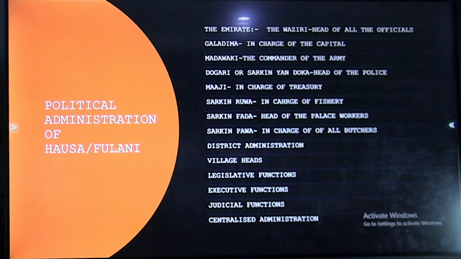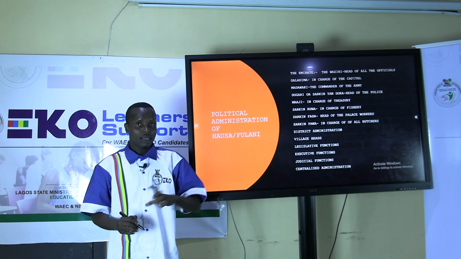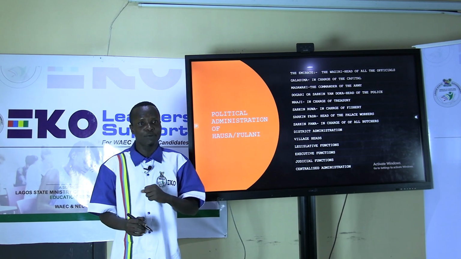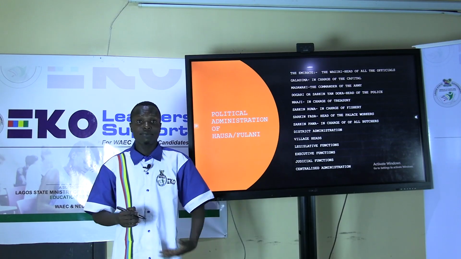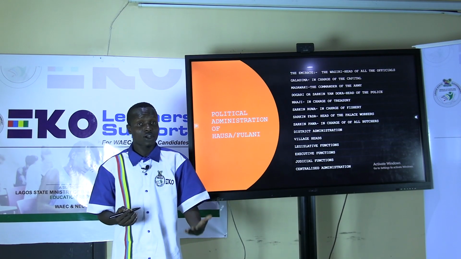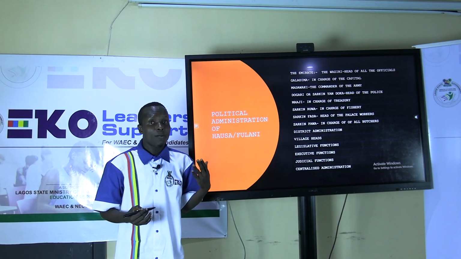Galadima, in charge of the capital. The Galadima is always the one in charge of the capital. Number 3, Madawaki. The Madawaki is the head of the army, or the commander of the army, of the Hausa-Fulani political system. At times they go to war, and the person that leads that war is called the Madawaki.